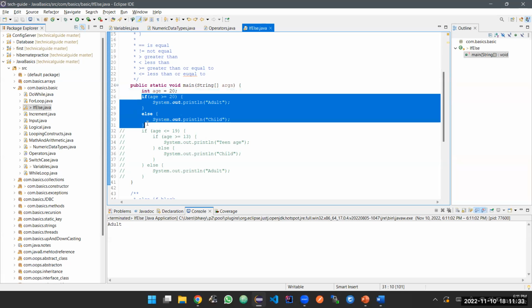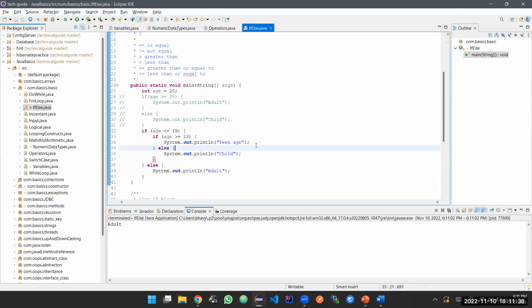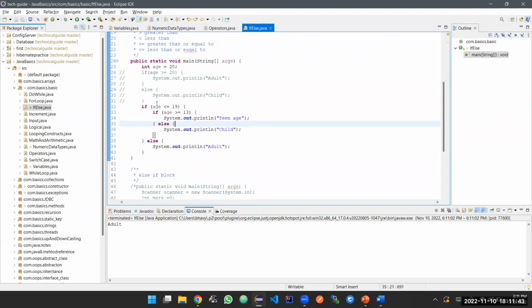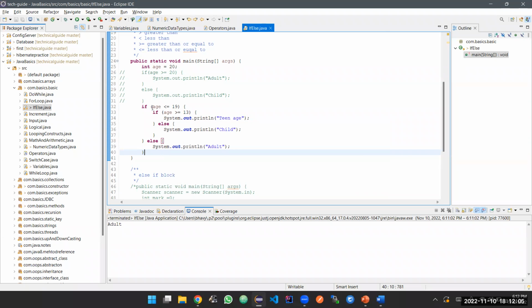Now there can be cases where you have a multiple if else statement. It's not if else if, it is a multiple if else. Let's say if age is less than 19, then even if it is less than 19, if the age is greater than or equal to 13, put it as teenage, else put it as a child. You can use this type of if else statement if you want to filter more on the condition itself. Your condition is age is less than or equal to 19.